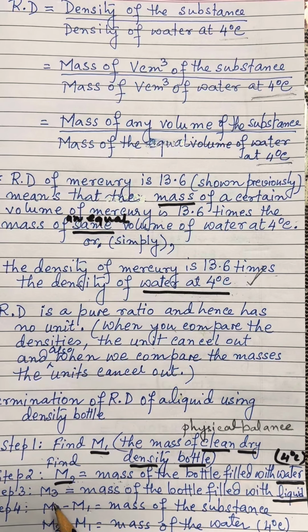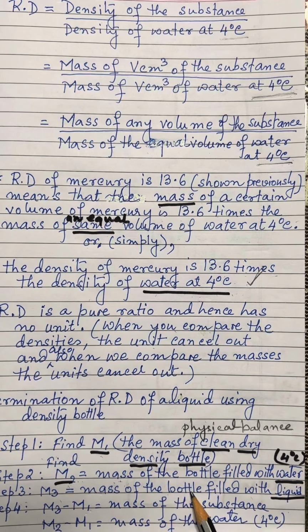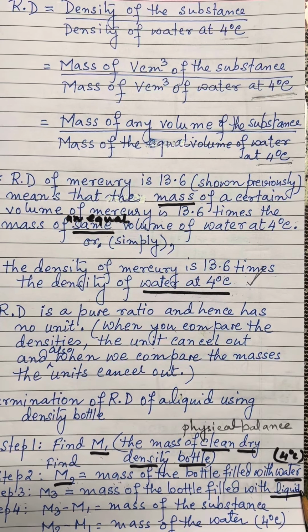We take out the water from the density bottle and we make it clean and dry, and then we take the liquid, completely fill the density bottle with the liquid, put the stopper. As the excess liquid runs out through the hole, we wipe the density bottle clean, and then we take the mass M3, which is the mass of the bottle filled with the liquid.